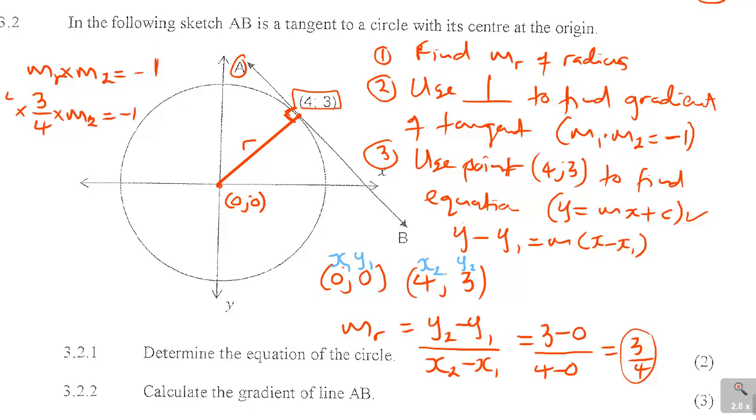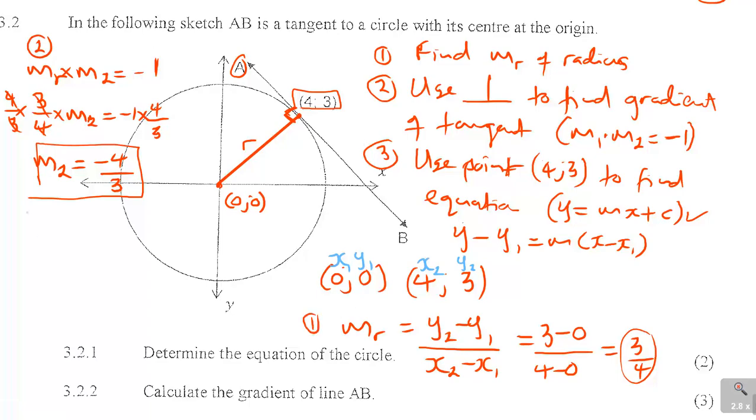You can multiply by 4 over 3, or divide by 3 over 4, whichever you prefer. So the gradient of the tangent is minus 4 over 3. Now I know the gradient of the tangent. The next thing is step 2, as this was step 1.